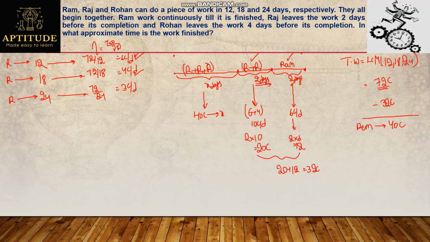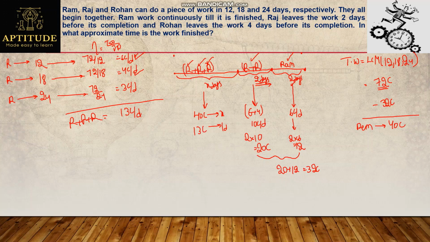Then how do we check it out? See this. Ram, Raj and Rohan are eating chocolates here. If they eat together, how many chocolates can they finish in one day? Ram can eat 6 chocolates, Rohan can eat 4 chocolates, Raj can eat 3 chocolates. So totally 6 plus 4 plus 3, 13 chocolates. In one day, they can eat 13 chocolates.